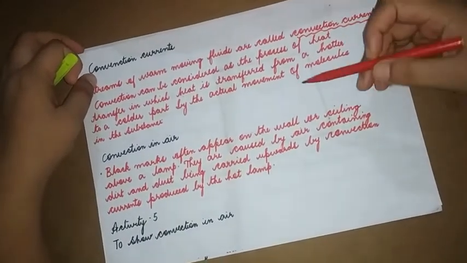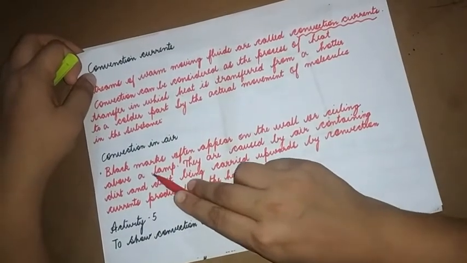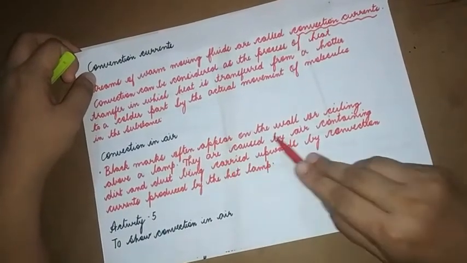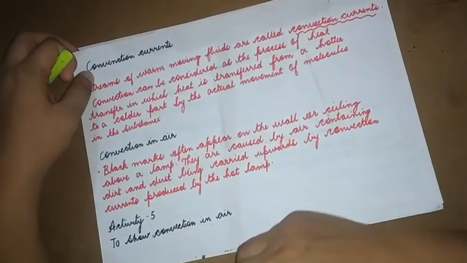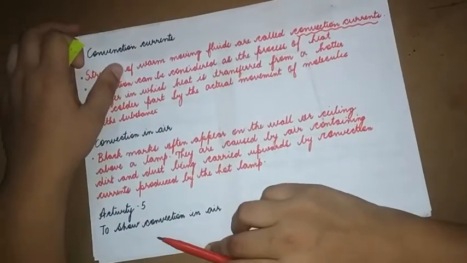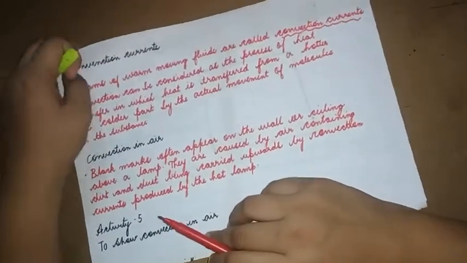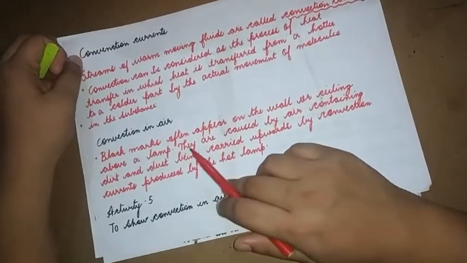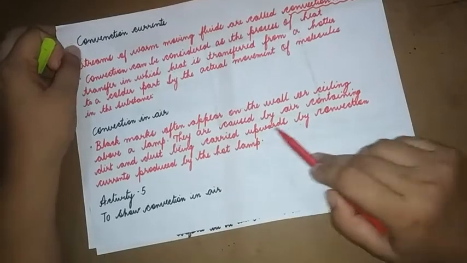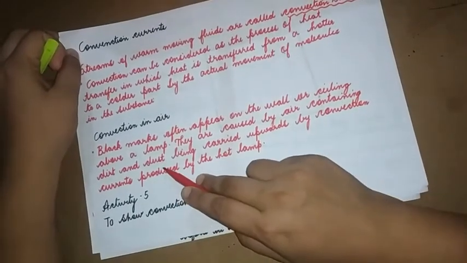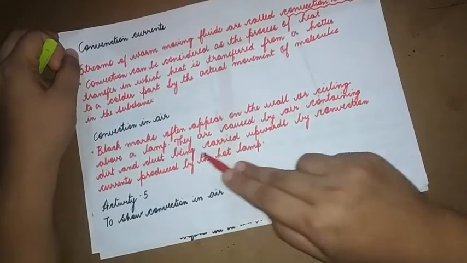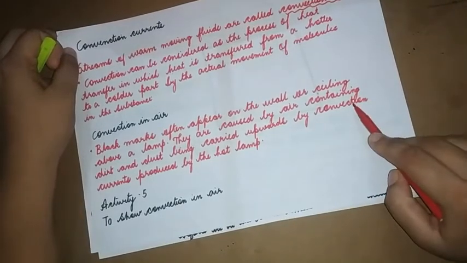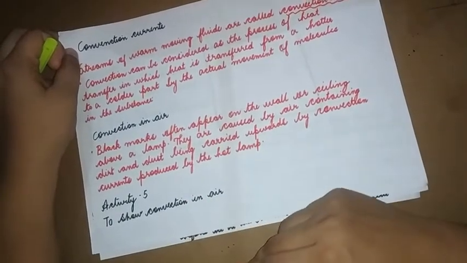Convection in air. Usually black marks appear on the wall or the ceiling above a lamp. If you have noticed, dark spots usually appear on the wall or ceiling above a lamp. They are caused by air containing dirt and dust being carried upward by convection currents produced by the hot lamp.